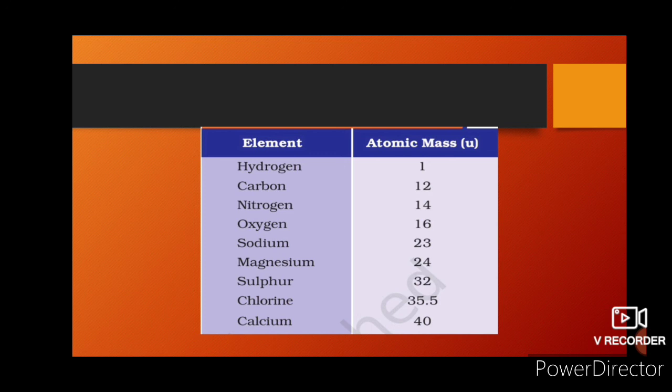And this is atomic mass. 1U is equal to 1/12th into the mass of carbon 12, and these are the atomic masses of some elements. You have to learn elements 1 to 30 and their symbols with their atomic masses, because it will help you further. This chapter is very lengthy and we have to calculate here. We have to first make our own chemical formula, then take the molar mass and so on. So please learn these element symbols and atomic masses. It will help you.